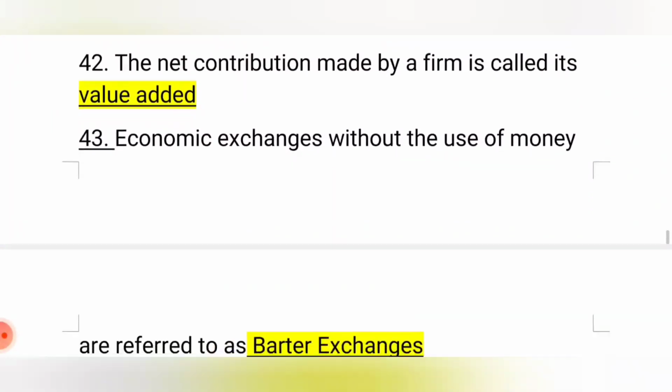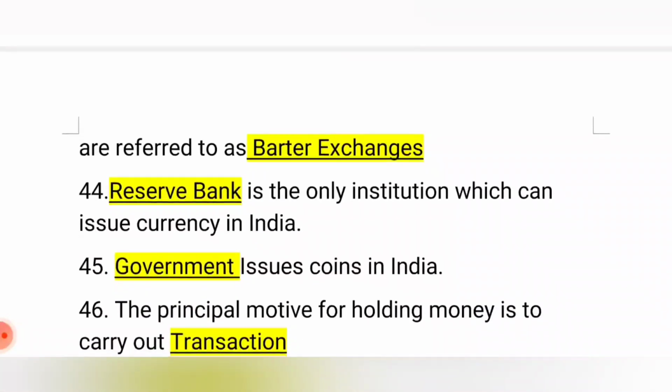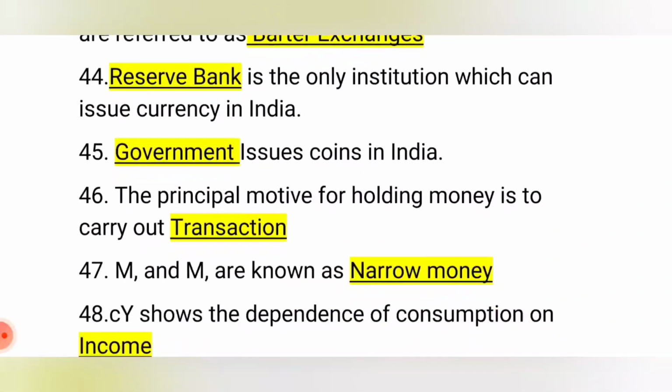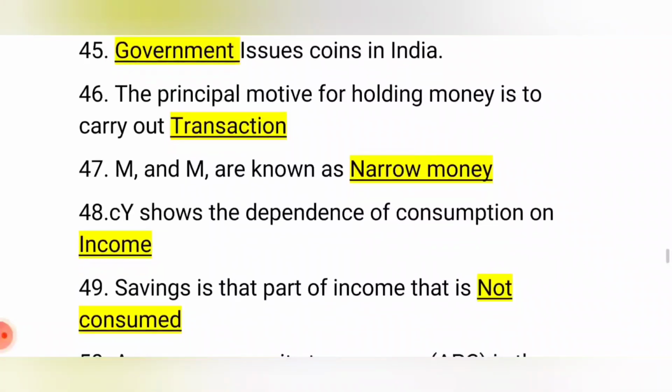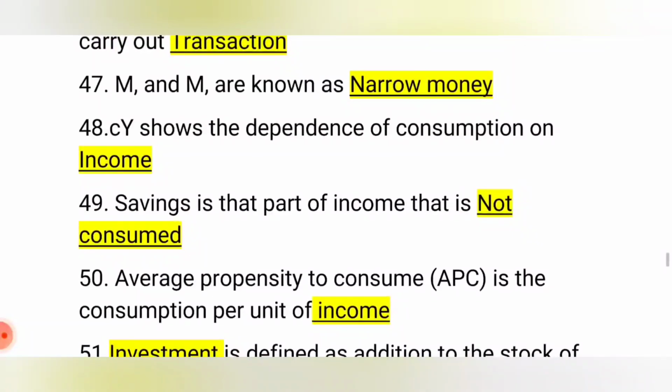Economic exchanges without the use of money are called barter exchanges. Reserve Bank is the only institution which can issue currency in India, while the coins are issued by the government of India. The principal motive for holding money is to carry out transactions, for exchanges, as a measure of value, and for holding wealth. So the main motive is to exchange, so that buying and selling transactions can be done. M1 and M2 are known as narrow money. M3 and M4 are known as broad money.